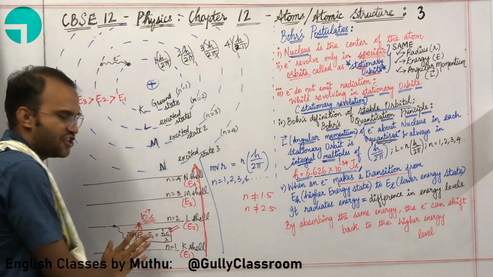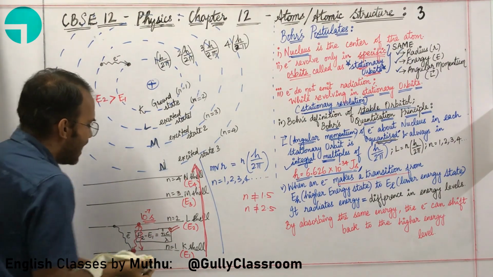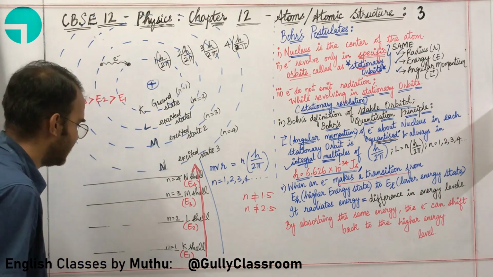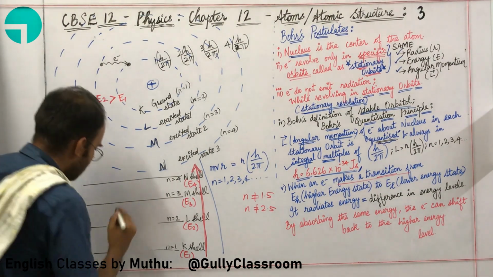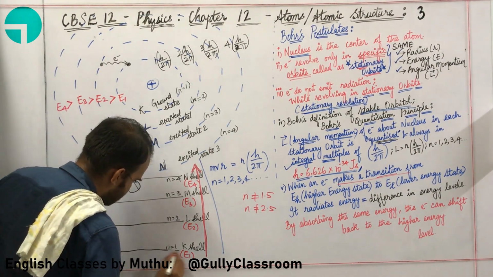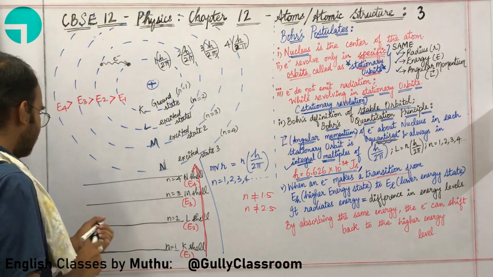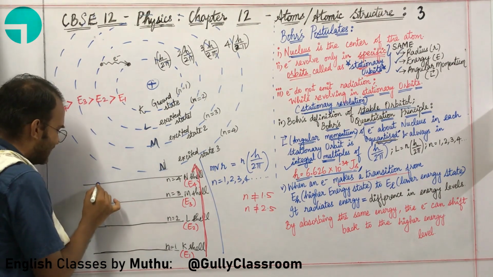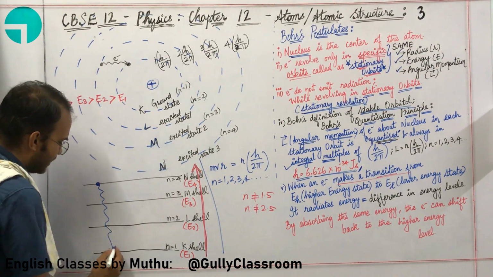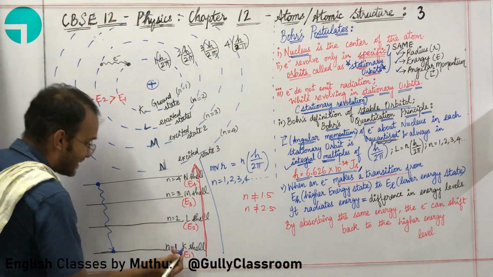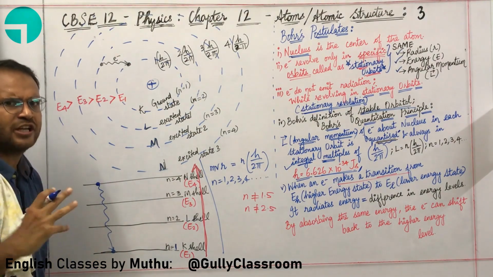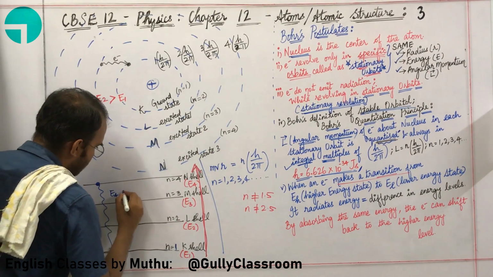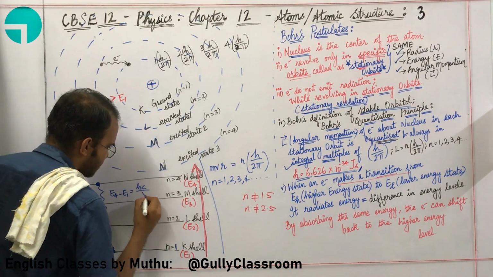Let me do a better illustration of this idea so that you will understand this concept in a better way. So this is n equal to 2. This is n equal to 1. Let us say an electron is decaying from n equal to 4. Sir, can this electron come directly to n equal to 1? Yes, it can do this. What will be the energy of the photon released? The energy of the photon released will be E4 minus E1 is equal to hc by lambda.